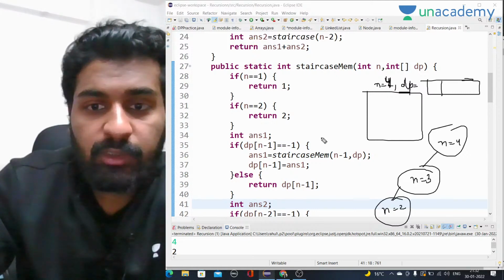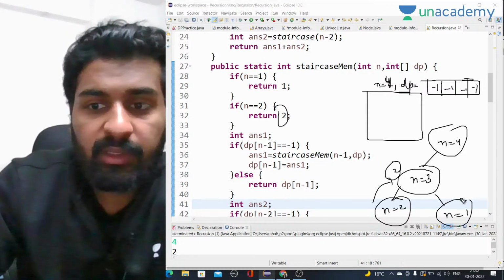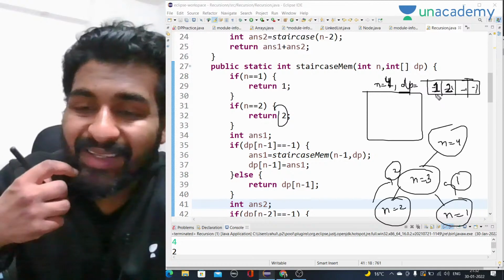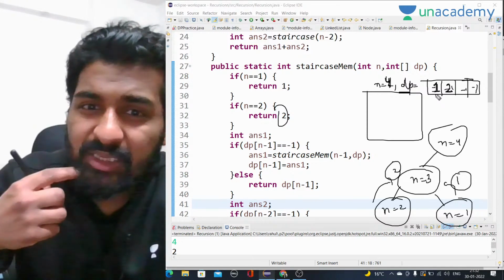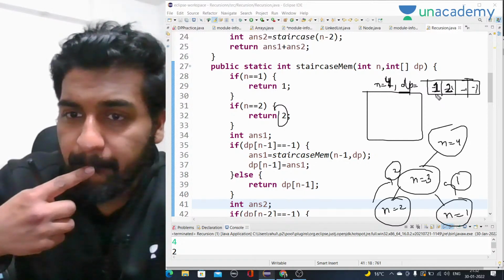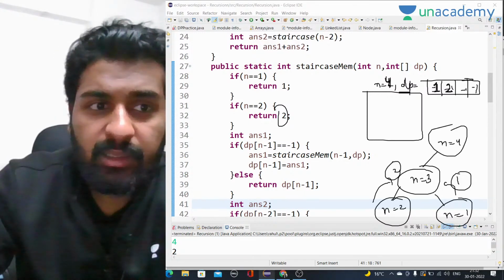So when I'll call for n is equal to 2, because they are all minus 1 initially, what will happen is it will return directly 2 from here. Then I'll call for n is equal to 1, it will directly return 1 from here, and their sum will be 3. So at index N minus 2, I will have 2 here, I will have 1 here. Not talking about the 0th index. Are we going to 0th index in any case? I don't think so. We're not going on 0th index in any case here.